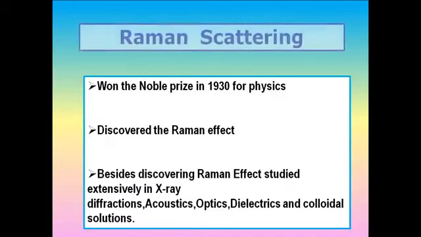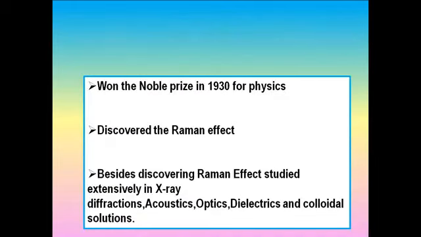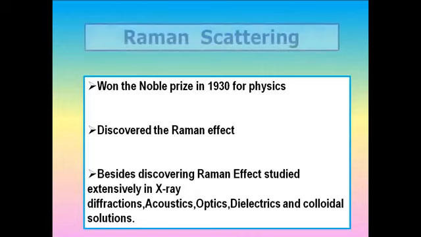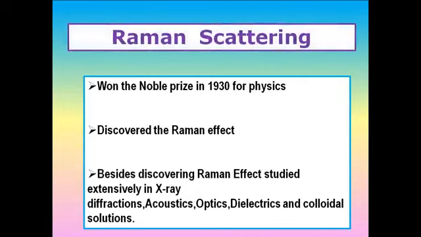Raman scattering is one of the important scattering effects. Raman won the Nobel Prize in physics in 1930. He discovered the Raman effect. Besides discovering the Raman effect, he studied extensively X-ray diffraction, acoustics, optics, dielectrics and colloidal solutions.